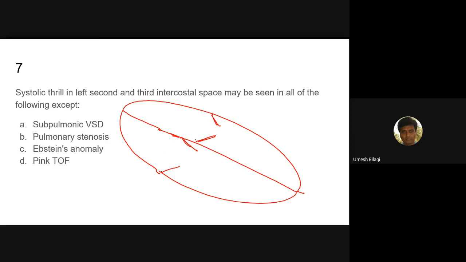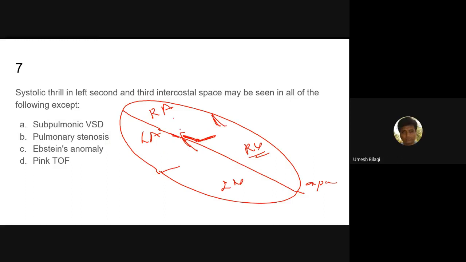So you can see here, it will be more than 8 centimeters in between on echo, this displacement. This is the apex of the heart. This is the left ventricle. This is the left atrium. This is the right atrium. This is the right ventricle. Got it? This apically displaced, the tricuspid leaflets are in fact displaced.